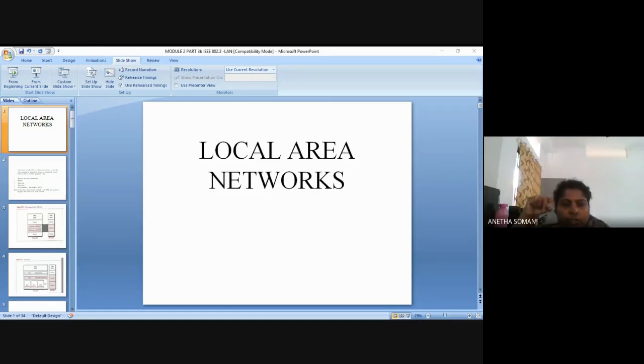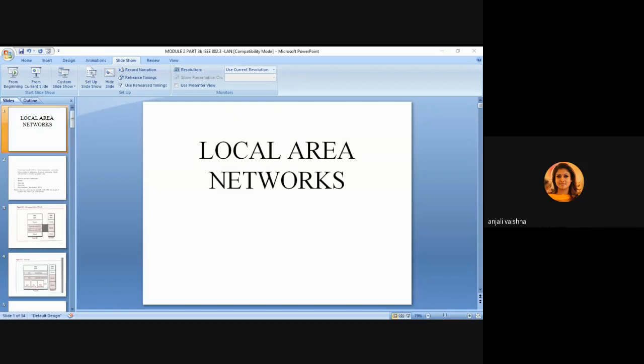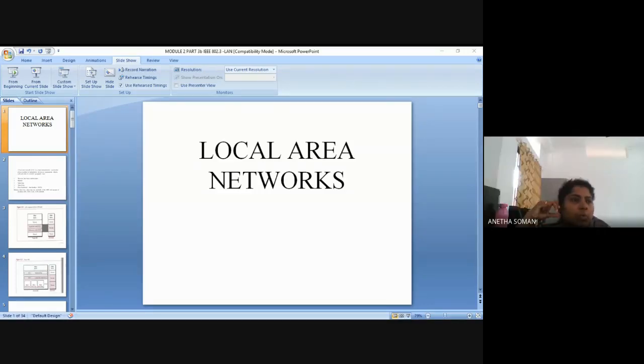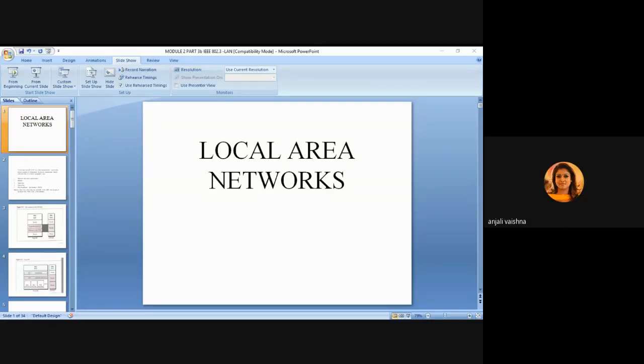Tell it in English. Frame a sentence and tell. Okay, miss. Local area network is a single room building. What is there in the single room building? It is connected to the other.